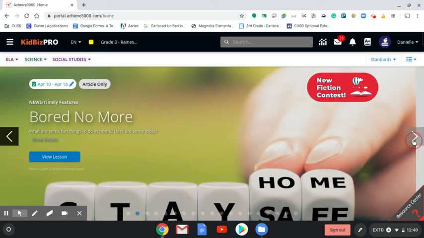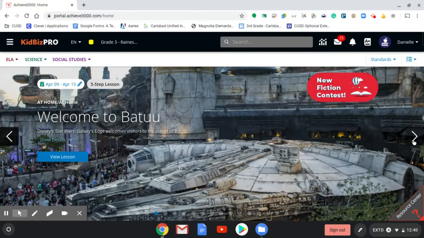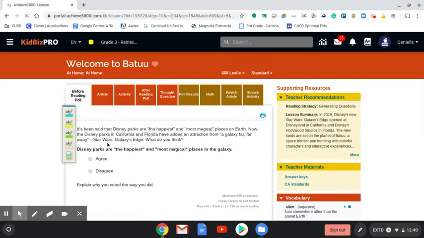This week, you can choose to look through your achieved choices. And if you choose to do Welcome to Batuu, then we'll hit that. And you can start by taking the before reading poll.